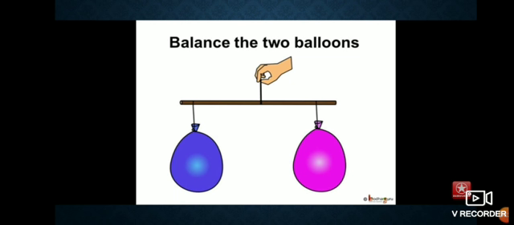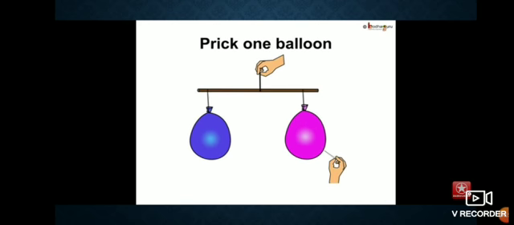Now tie the balloons at each end of the stick. To the middle of the stick, tie one thread as shown in the picture. Now, what do you observe?